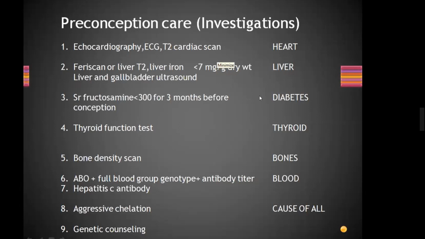So in this way, you will remember that in diabetes, you will not go for HbA1c, you will go for serum fructosamine, and it should be less than 300 for 3 months before conception. Sonia, you will write in the group the unit, and serum fructosamine tells the control for how many weeks, okay?